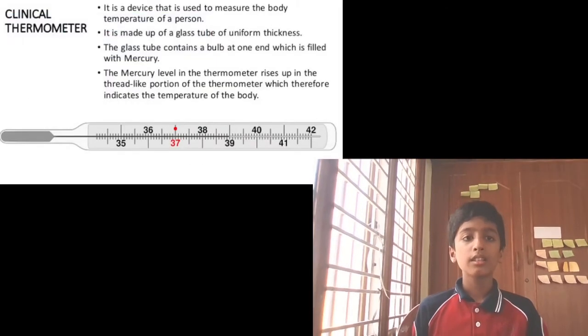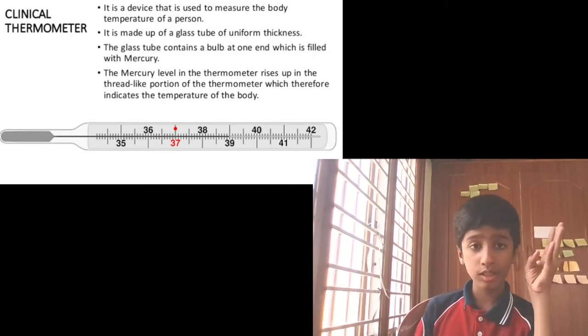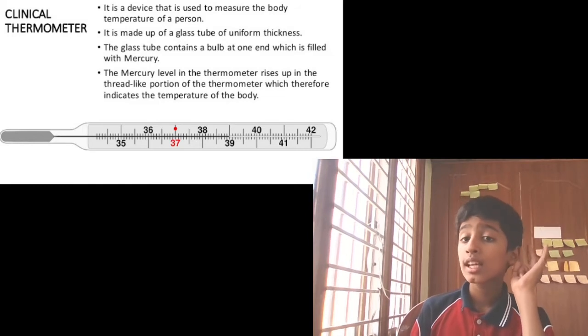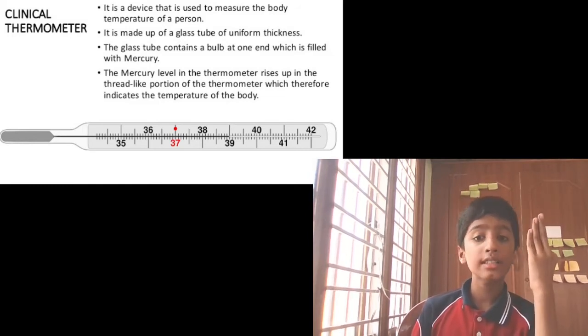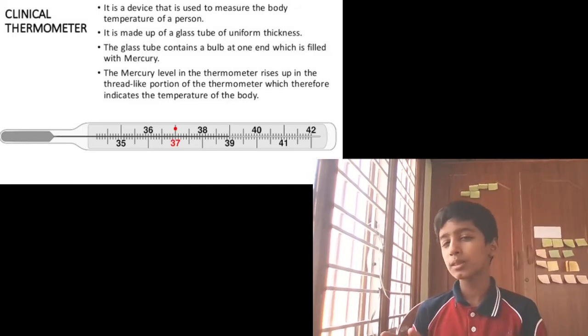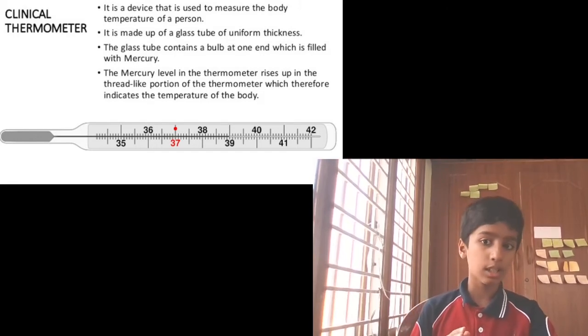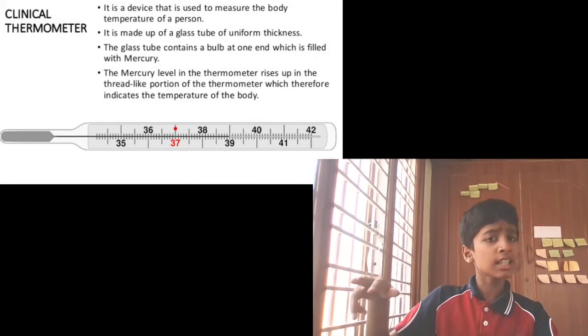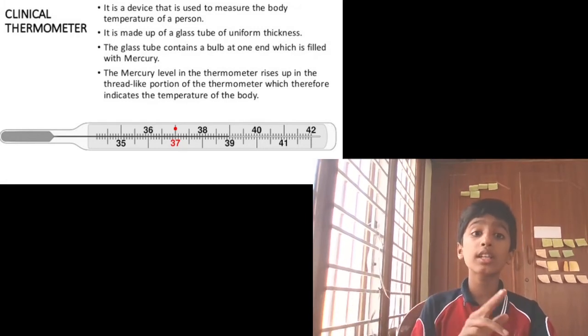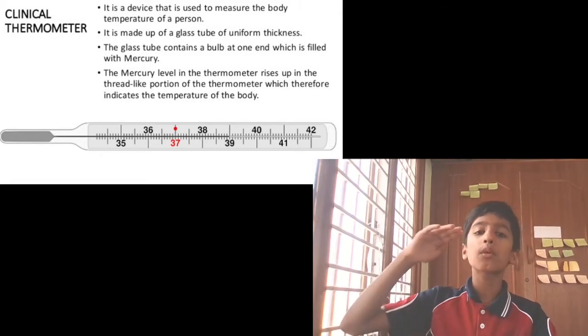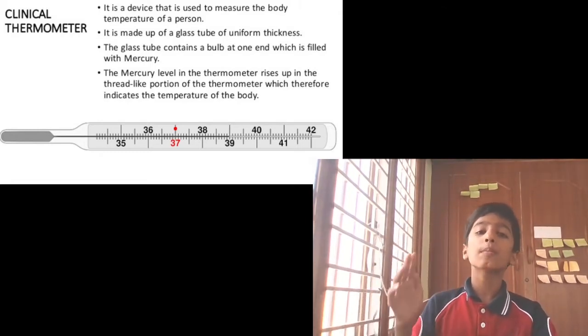Now, the clinical thermometer. There are four types of thermometer: clinical, digital, laboratory, and maximum-minimum. The maximum-minimum and laboratory thermometers are almost the same. A clinical thermometer is a device used to measure the body temperature of a person.